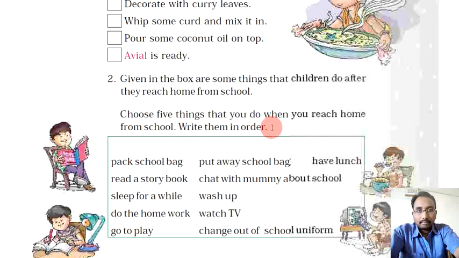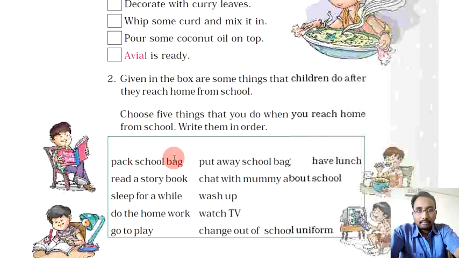So after going back from school, children do different things, right? So many activities are being given in the box here. So you have to choose 5 things among these activities that you do, right?